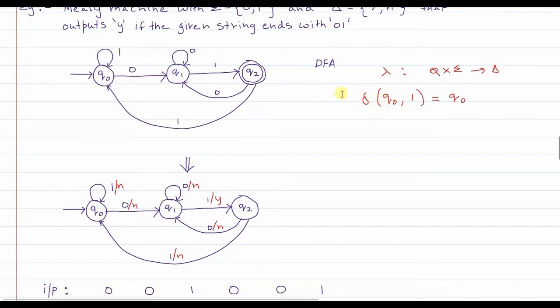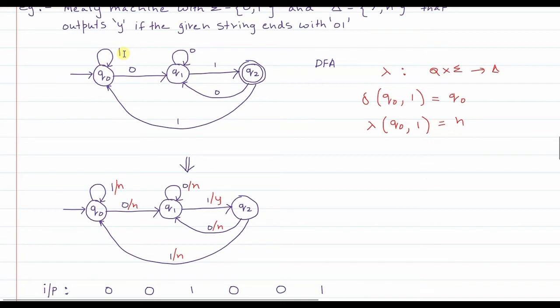Now the lambda function for this will be the output from state q0 when 1 is read. I can just say the output is n, for example. That means from state q0, when 1 is read as input, the output generated for that transition is no.